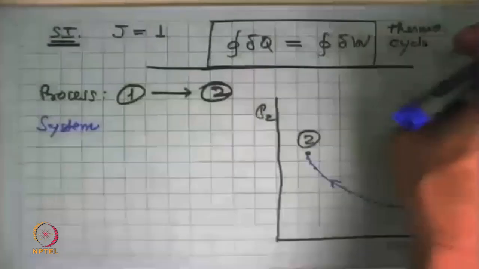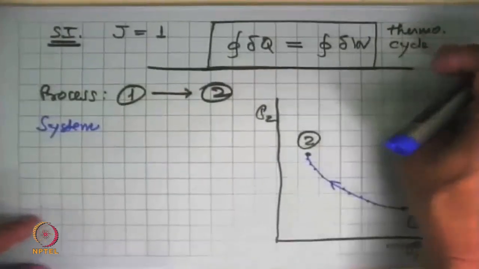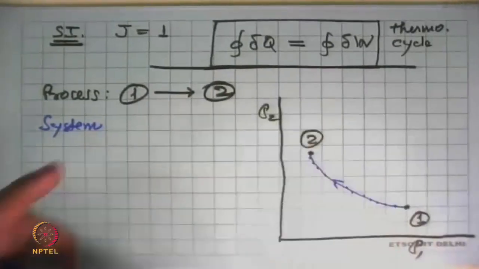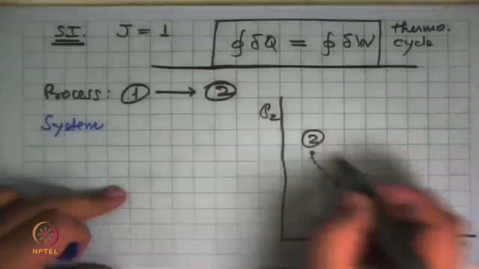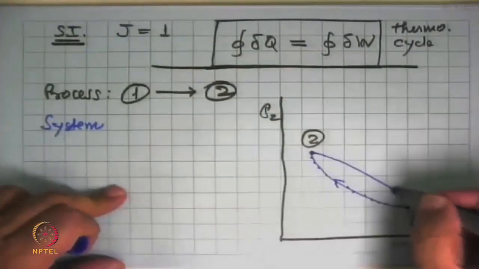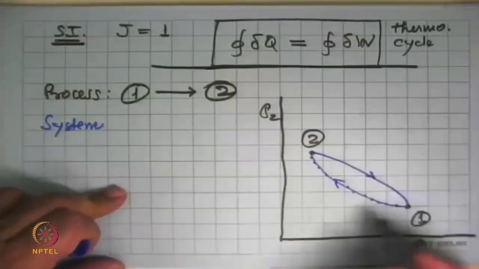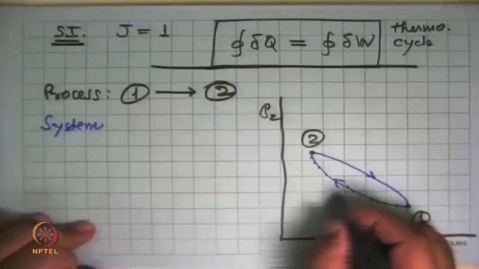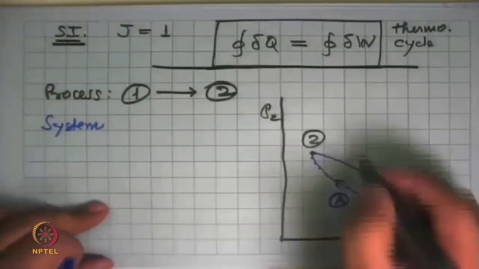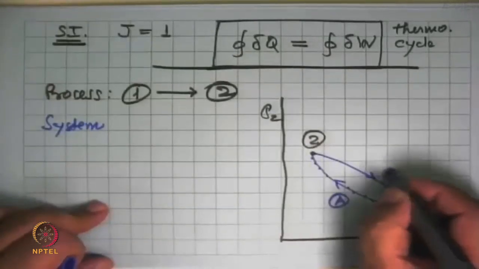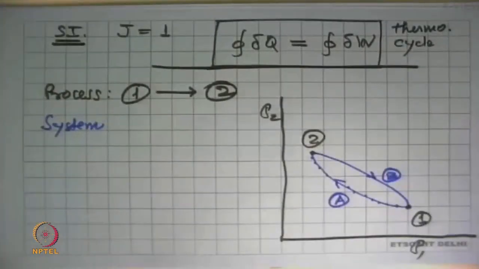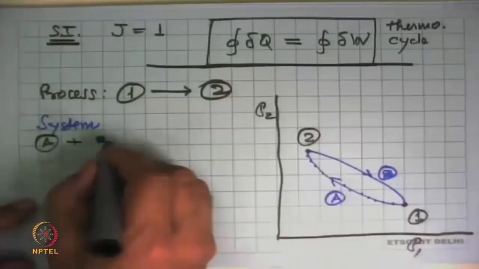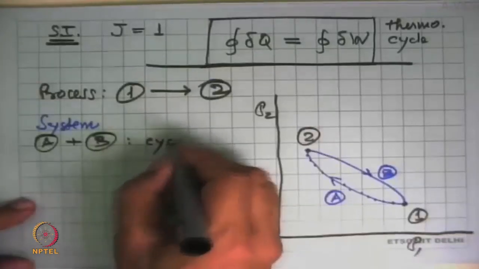And then we say, since I know the first law for a cycle, what can I do to complete this cycle now? I've only got a process 1 to 2 and say, okay, your process can be a process that goes back and say this was another process by which it completed the cycle. So it went from 1 to 2 along path A and came back 2 to 1 along path B. And in doing so, these two processes, A plus B, they constitute a cycle.